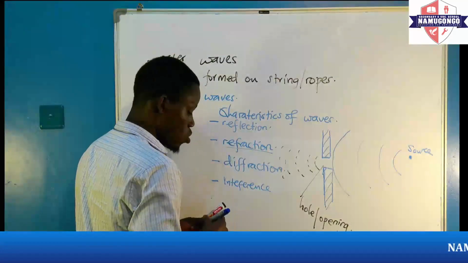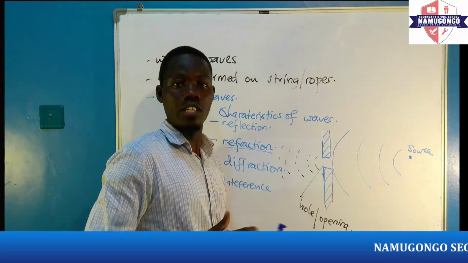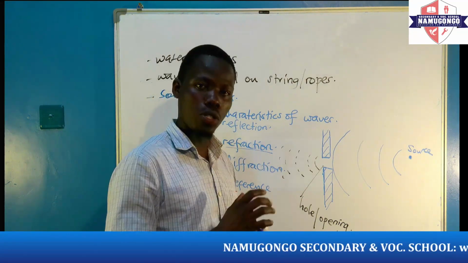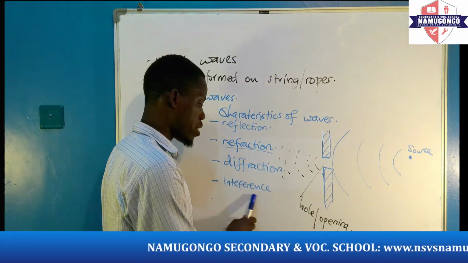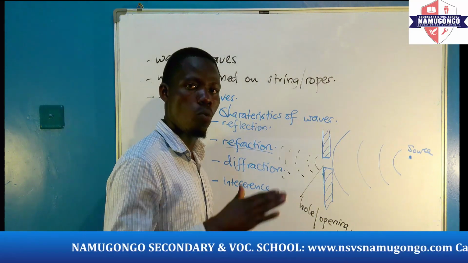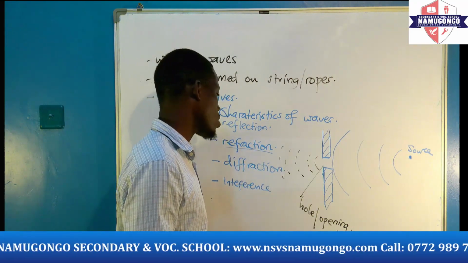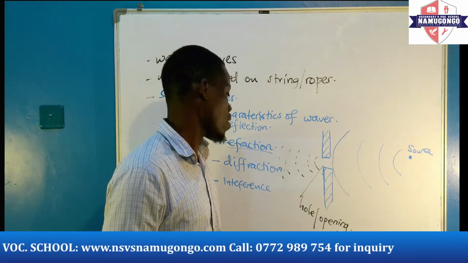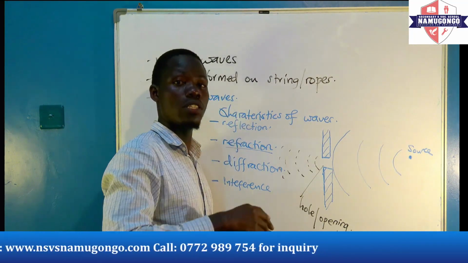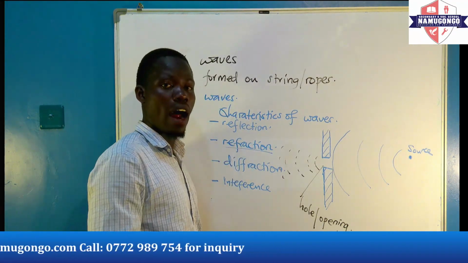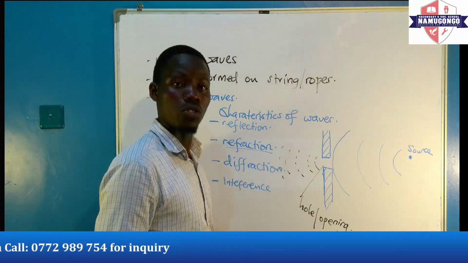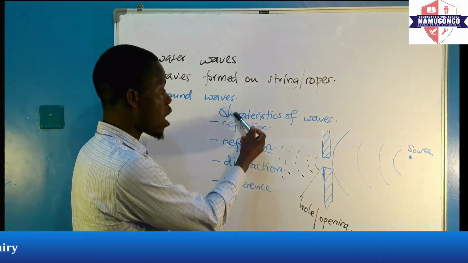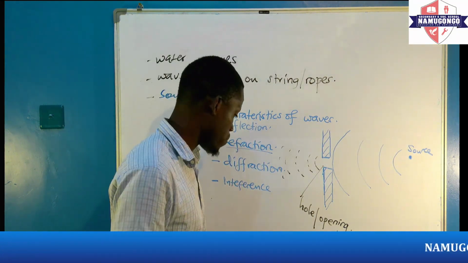Interference. So when we go to discos, when we go to theaters, we hear different sound notes. These sound notes are created because of interference. Where we hear low sound notes, meaning there is no sound, there is destructive interference. Where we hear sound notes that are high, these are what we call constructive waves, which are caused by constructive interference. So these are our four characteristics of waves.